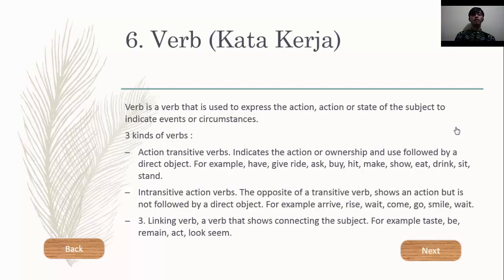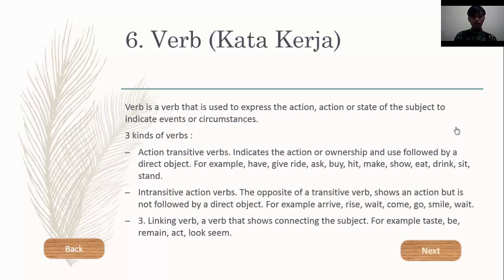For example, have, give, read, ask, buy, hit, make, show, eat, drink, sit, stand. Next, intransitive action verb. The opposite of a transitive verb, it shows an action that is not followed by a direct object. For example, arrive, rise, write, come, go, smile.